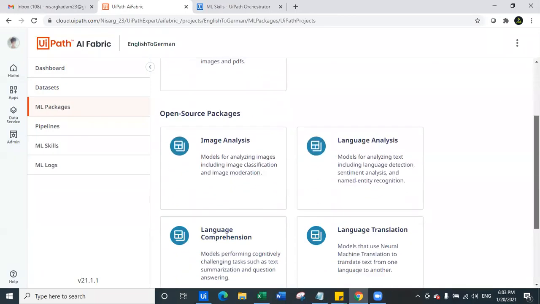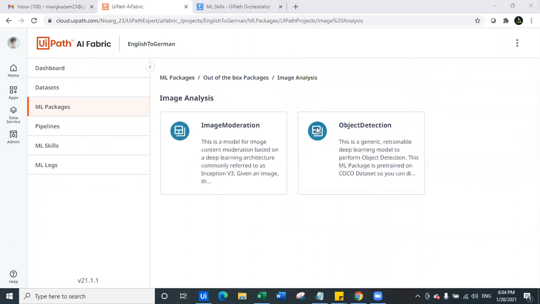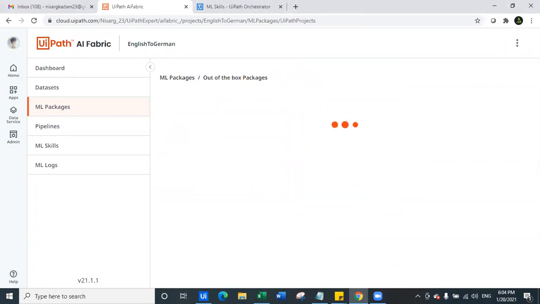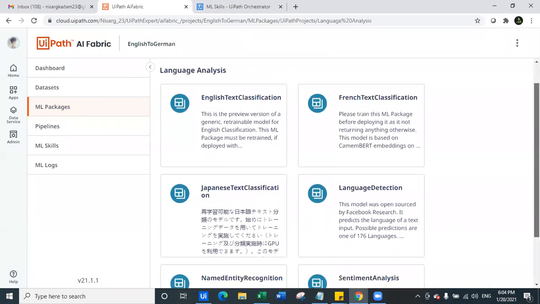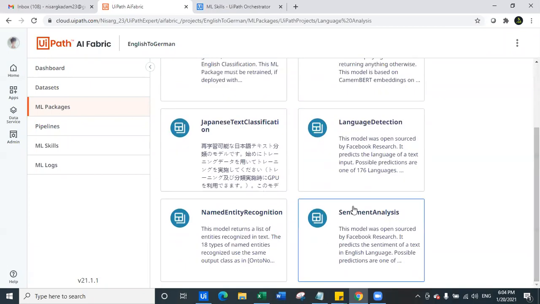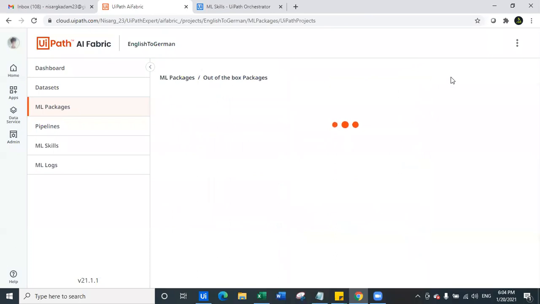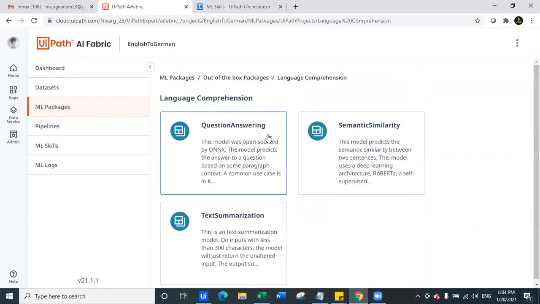In the previous sessions, we looked at image analysis, where we have seen both the models, image moderation and object detection, in the first session. In the second session, we looked at English text classification, which was a part of the language analysis model, and how it works. In the third session, we saw sentiment analysis, and we also saw the blog on sentiment analysis and the comparison of sentiment analysis with Python code. And in the fourth session, we saw language comprehension, where we already built a question and answering bot.